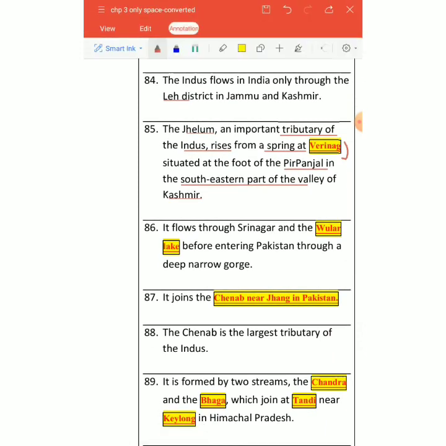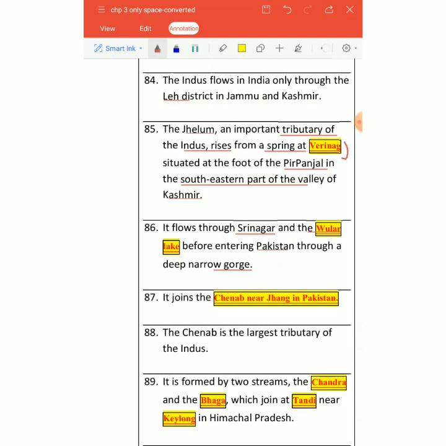Then Jhelum flows through Srinagar, and then we come across a very important physical feature of Jammu and Kashmir, a very beautiful lake called Wular Lake. Before entering Pakistan, it meets this Wular Lake, and then we come across a narrow gorge.